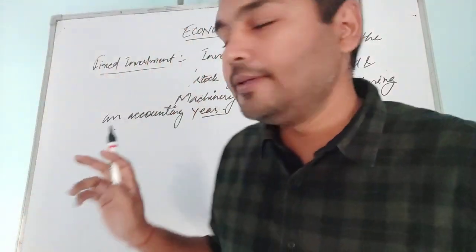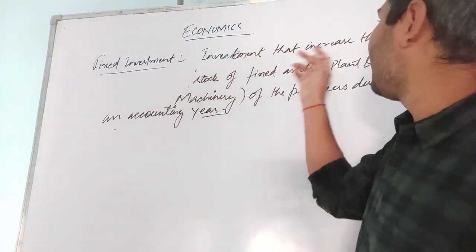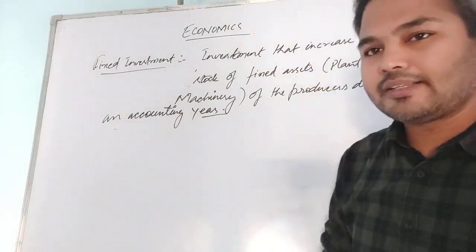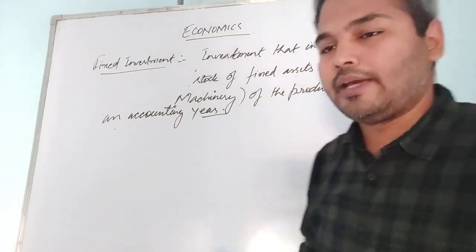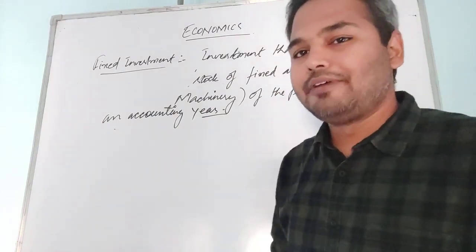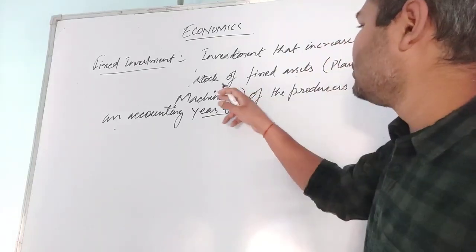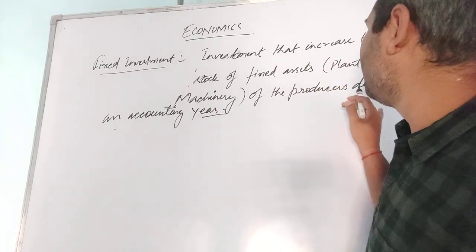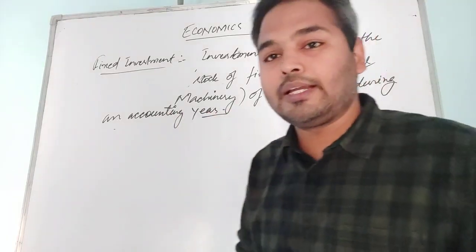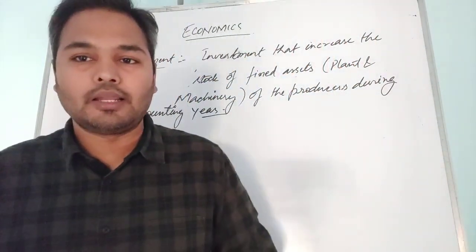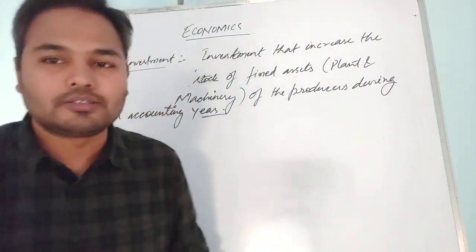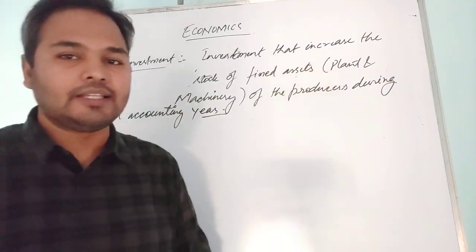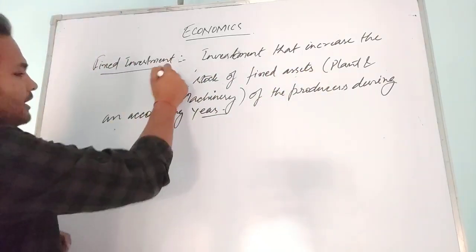Here is the definition: investment that increases the stock of fixed assets, whatever fixed assets are there, has to be increased. In that case, it will be called fixed investment. So, during an accounting year, if the producers are increasing their fixed assets, in that case it will be called fixed investment.